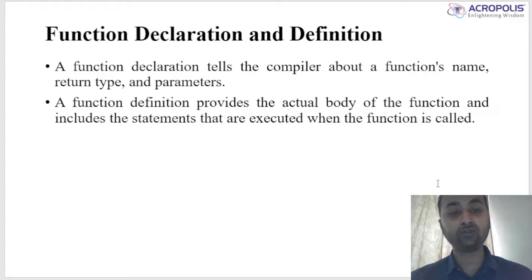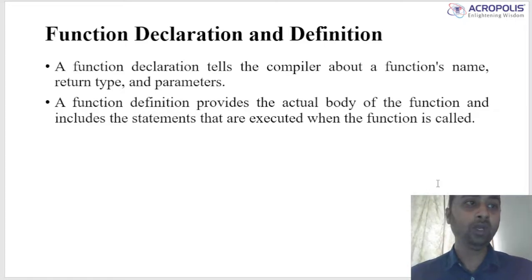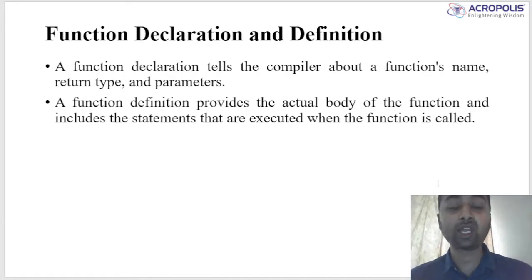If we declare a function, we use the parameters but do not include the function body. But if we define the function, we include the function body also, which has to write what the function should perform. It is the actual implementation of the function, containing the function name, parameter list, return type, and function body.